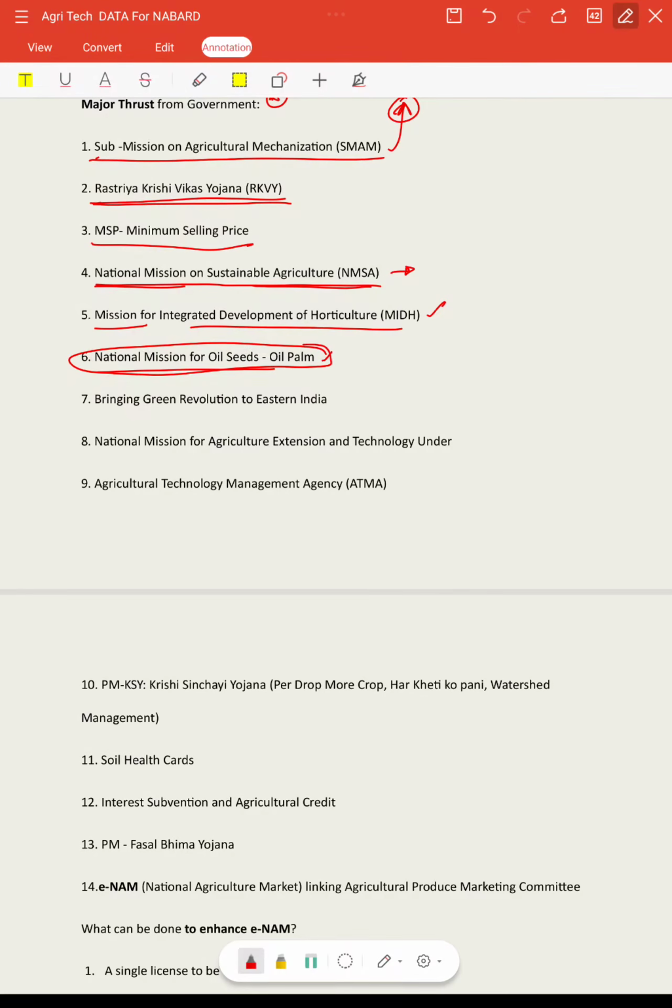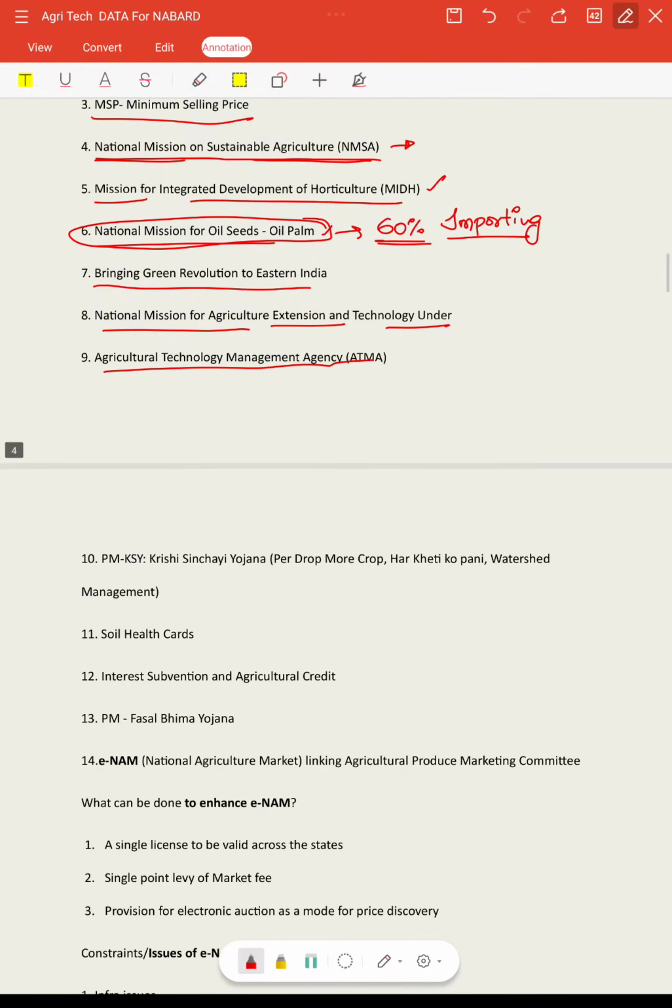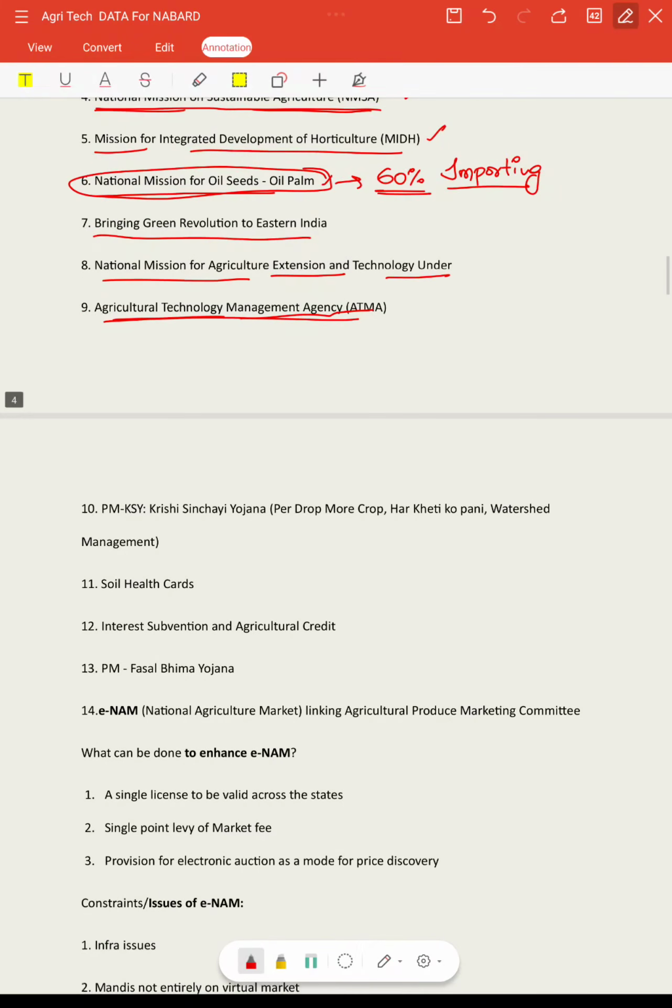This is particularly a tailored scheme for increasing the production of oil palm, as more than 70% of our oil requirements we are importing, more than 70%. So to stop this excess import bill, government has taken this scheme as a National Mission for Oil Seeds and Oil Palm, to increase the production of oil seeds by means of giving subsidies and all, and bringing green revolution to eastern India. National Mission on Agriculture Extension and Technology under ATMA, that is Agriculture Technology Management Agency.